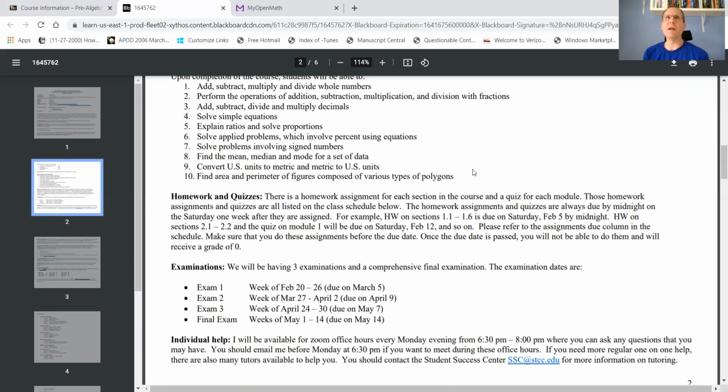The other thing that's important is that the quizzes and exams are based on the same sort of questions that you were asked in homework. So if you understand all of the homework, then you're going to do well on the quizzes and exams. Okay, now in terms of when these assignments are due, that's basically at the end of the syllabus. So we'll get to that in a second. I basically have a schedule that's set up so you know exactly when everything is due.